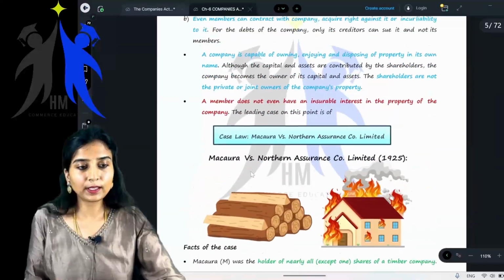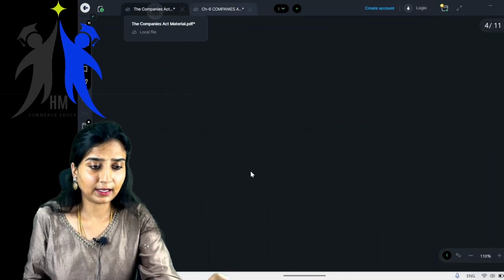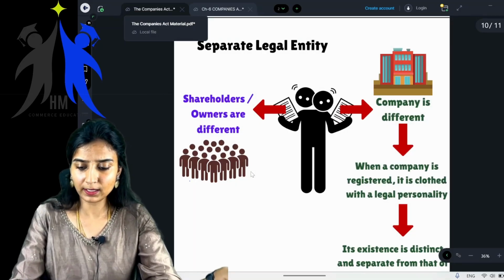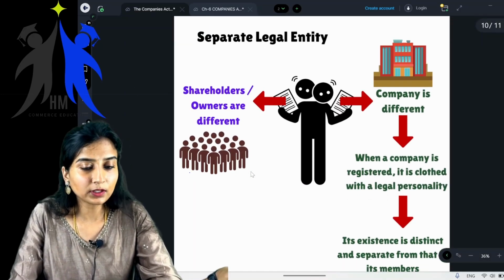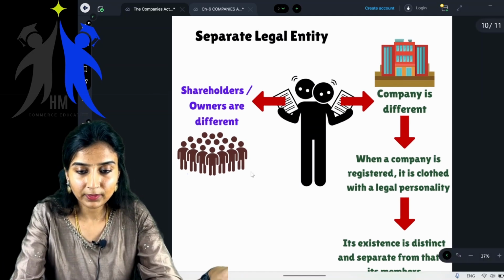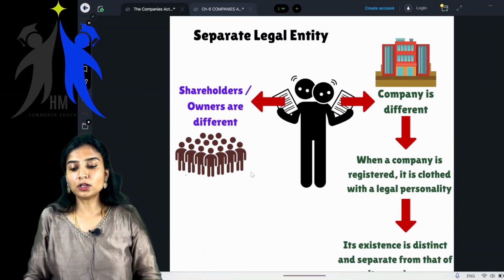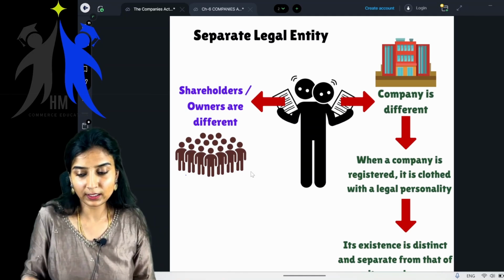Okay, the first one being what? Separate legal entity. Ma'am, what do you mean by this concept, separate legal entity? I told you this is one of the most important features of the company. Why do most of the people prefer the company form of organization? It is because of this particular feature.